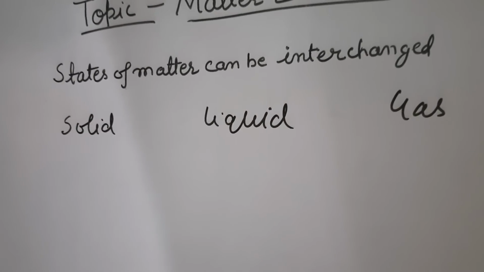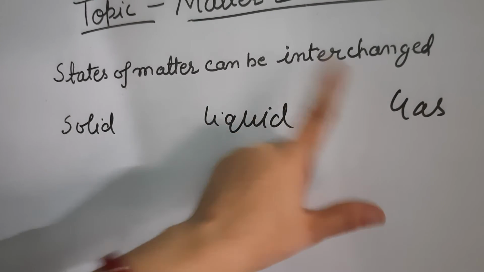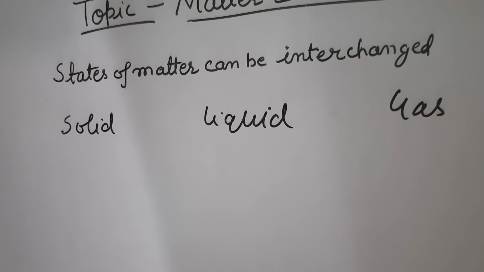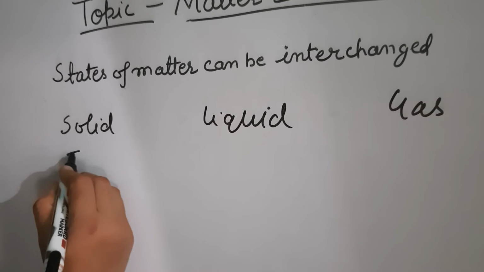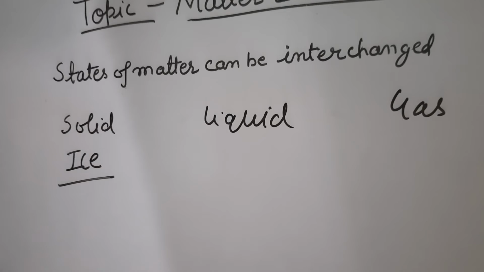Now how we can say that the states of matter can be interchanged. Interchange means एक form से change from one form to another form. Okay, so let us take the example of three forms of water. Solid form of water is ice. Okay, ice is the solid form of the water. Okay, liquid is water itself.